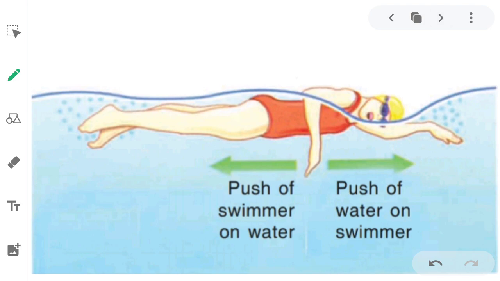Now see this picture. Here a swimmer is swimming in the swimming pool, and while swimming she pushes the water backward. As per the reaction of that, she moves further. So the swimmer is applying force on the water in the backward direction, and the water is applying force, and because of the reaction force she is moving further.